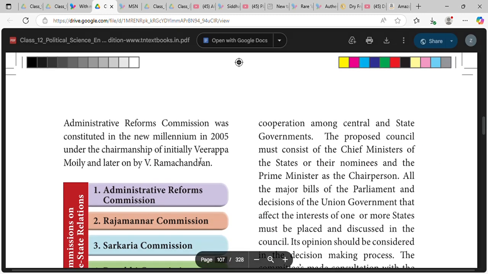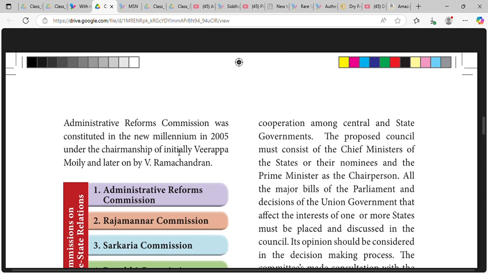The second Administrative Reforms Commission was constituted in 2005 under the chairmanship of initially Veerappa Moily and later on by V. Ramachandran.